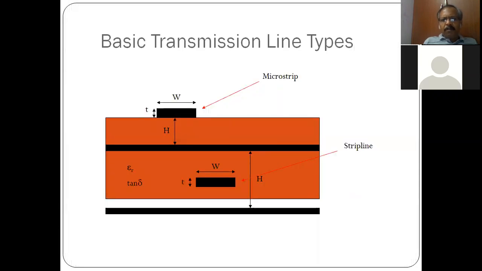We can have boards or PCBs with various configurations. We can have a microstrip on the top and a ground plane, which can be at the bottom or embedded inside, or you can have a strip line which is embedded with a ground plane on both sides. So various types of transmission lines are available, and these in fact are the realization of transmission lines in a PCB, or otherwise a PCB having these features is considered as a transmission line.